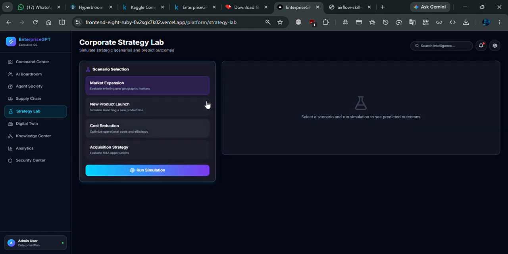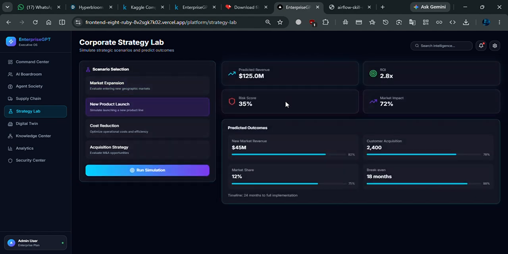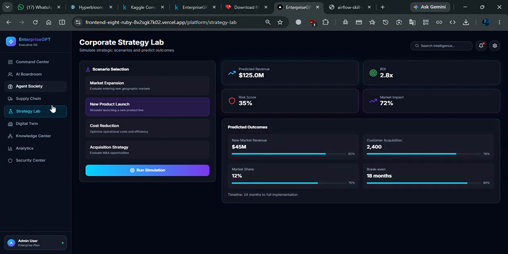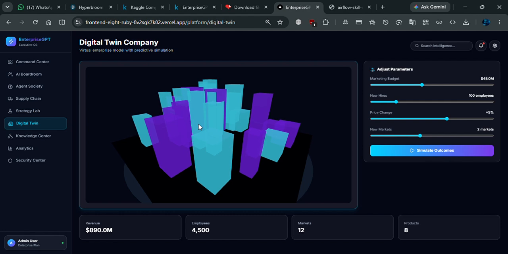Then we move on to the strategic lab. In the strategic lab, it analyzes ROI versus risk trade-offs and explores alternative strategy outcomes. User value: faster strategic exploration without full manual analysis. It's all AI. Look, in the market strategy, it tells the ROI, market impact, predicted revenue, and a new product launch.